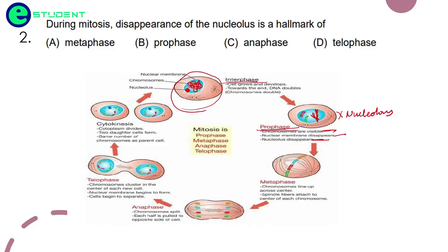So is disappearance of the nucleolus a hallmark of metaphase? No. In the metaphase we don't even have the nucleolus. Here the chromosomes are condensed, but in the case of prophase we see the nucleolus disappear. So it is a hallmark of prophase. It is not anaphase and it is not telophase. So friends, coming to the next question now.